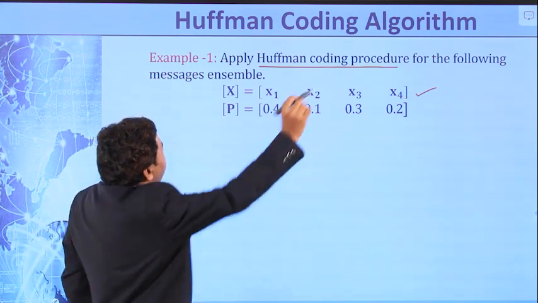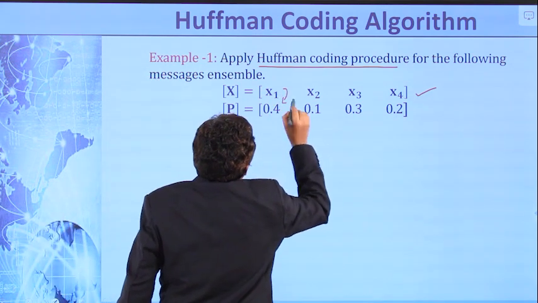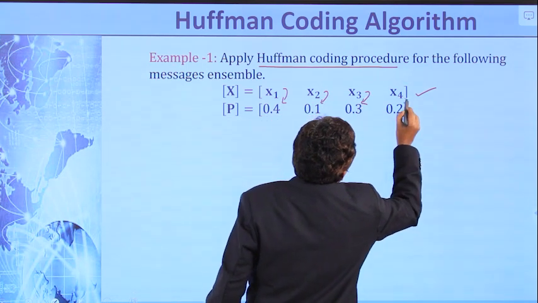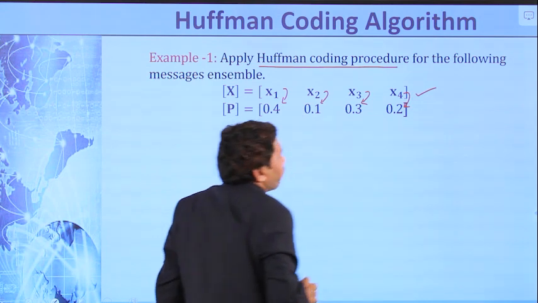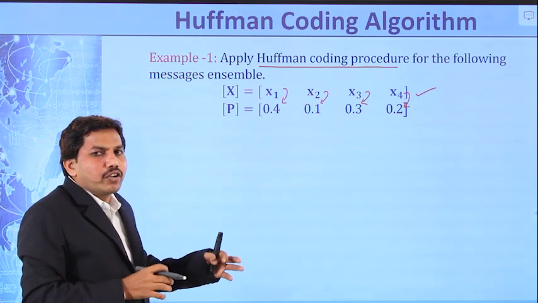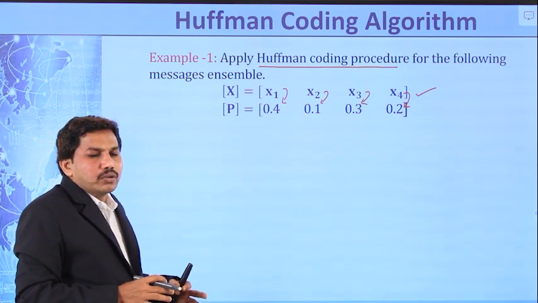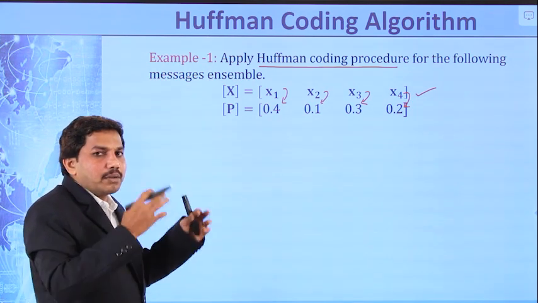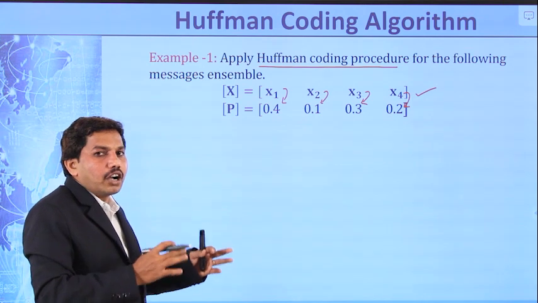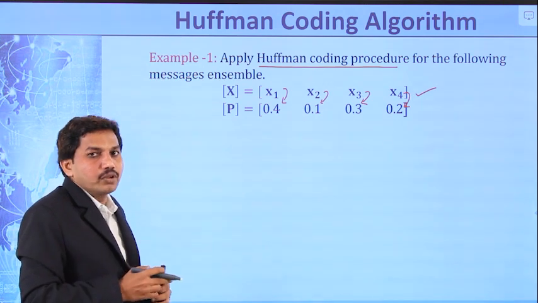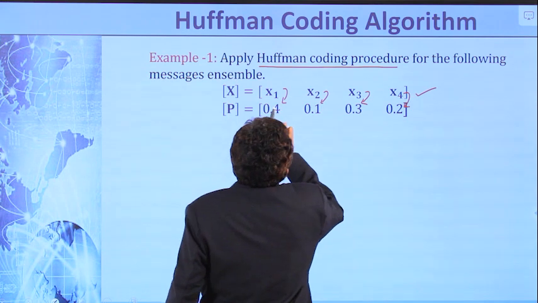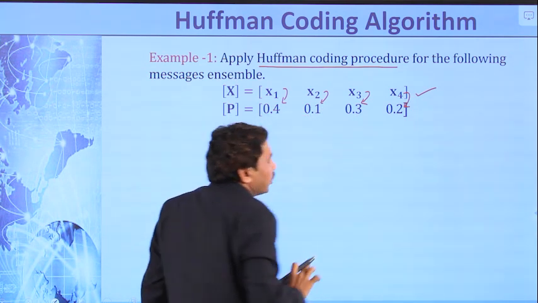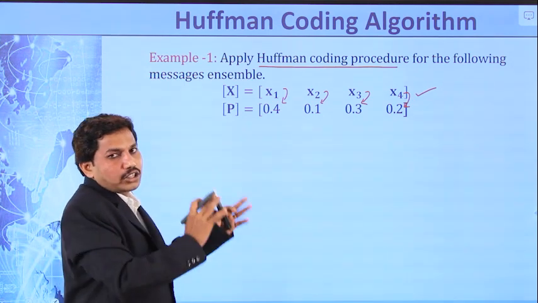That indicates the probability of X1 is 0.4, of X2 is 0.1, of X3 is 0.3, whereas the probability of X4 is 0.2. Before solving this problem, note that the sum of the probabilities must always be equal to 1. You can verify it: 0.4 plus 0.1 is 0.5, plus 0.3 is 0.8, plus 0.2 is 1. Now you can start the problem.